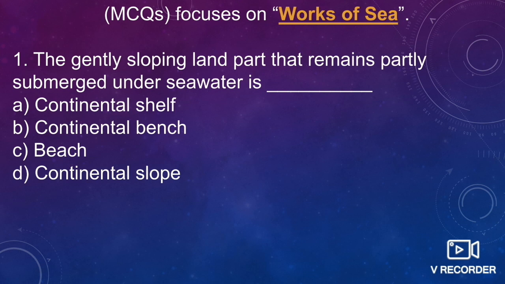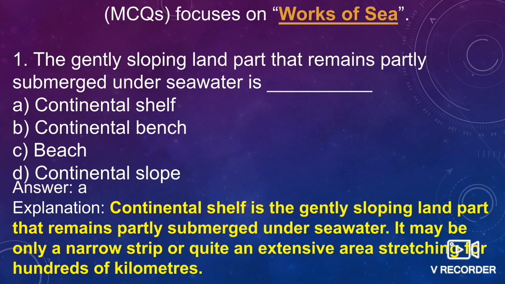So the keywords being the gently sloping land part which remains partly submerged under the seawater, and partly towards the land or the terrestrial side. So what is that? Continental shelf, continental bench, beach, or the continental slope. So we all know that is continental shelf.